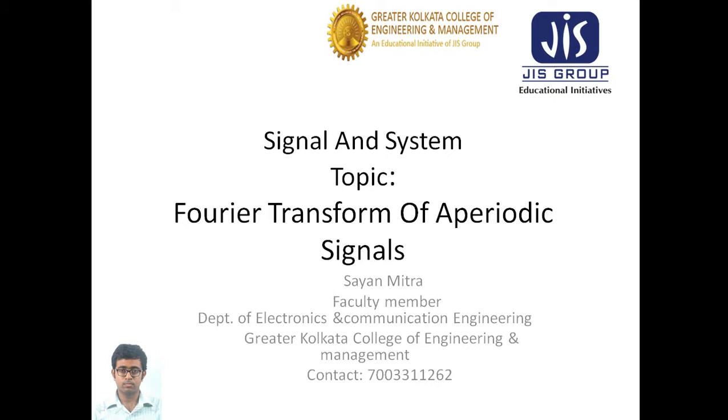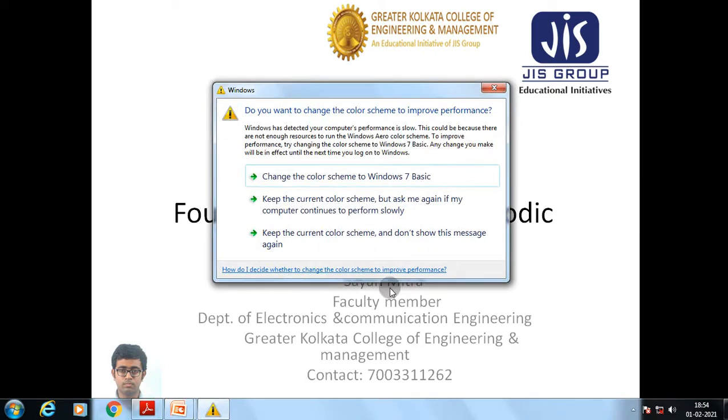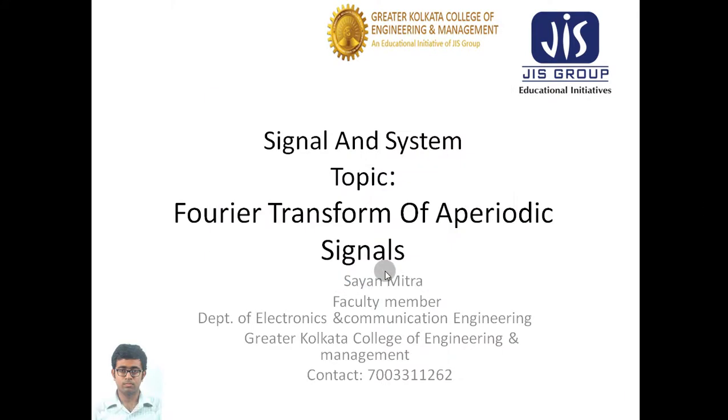Suppose there is a sine function or cosine function, or a combination of sine and cosine functions. We have described how we could represent a combination of cosine and sine functions as a combination of exponential functions, through which we have described the phase and magnitude response. So this lecture is the continuation of Fourier series representation.